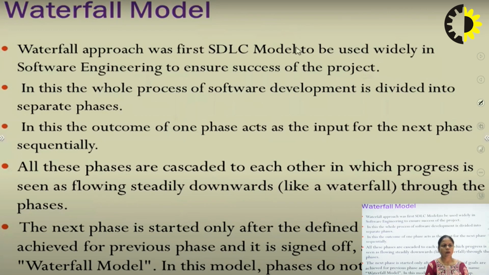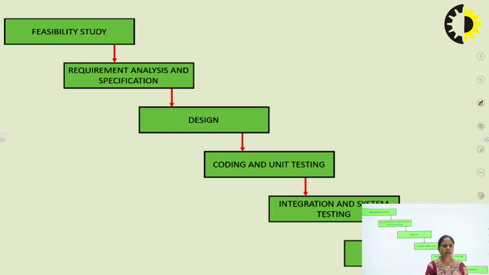So what is the waterfall model? The waterfall approach was the first SDLC model to be used widely in software engineering to ensure the success of the project. In this, the whole process of software development is divided into separate phases. The outcome of one phase acts as an input for the next phase. So this model is like a waterfall, where we start from the upper side, and the output of one phase will be the input of the other phase. It is like a waterfall, you can see here. So this is the waterfall model.